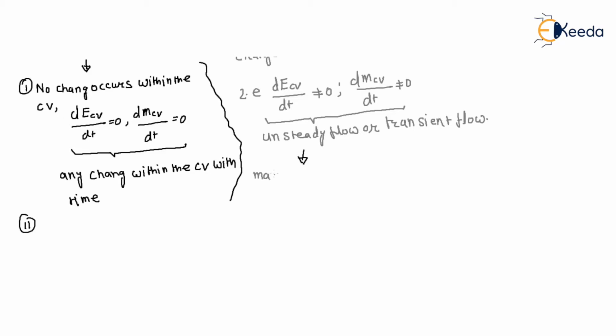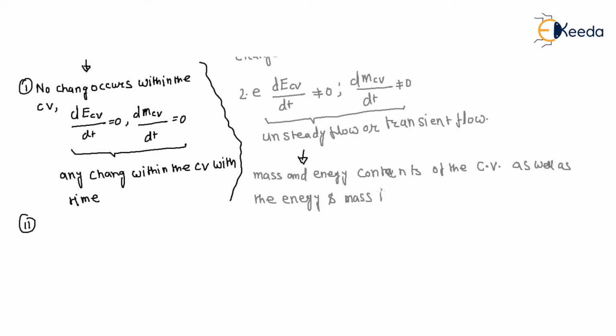as well as the energy and mass interaction across the boundary, right?